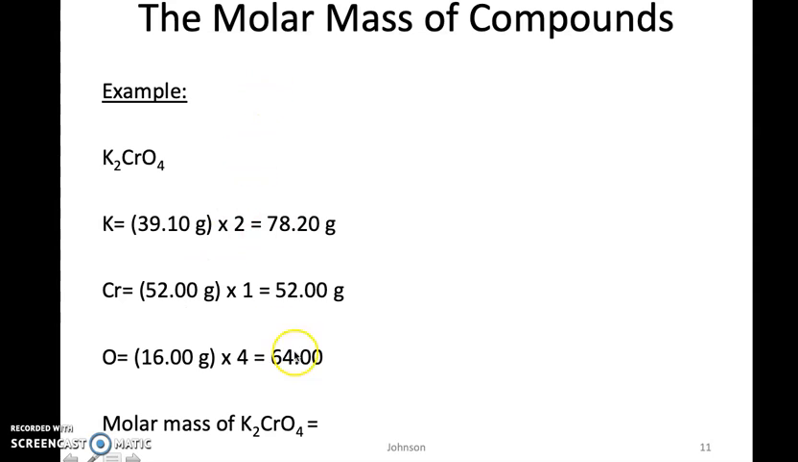I get these numbers, and what do we do with these numbers here? We just add them together. Okay, we're going to add those together, and the molar mass of this compound is 194.20 grams. That's how many grams is in 1 mole of potassium chromate.